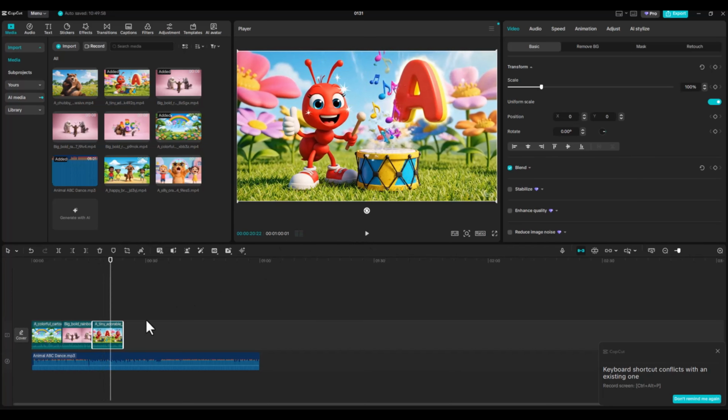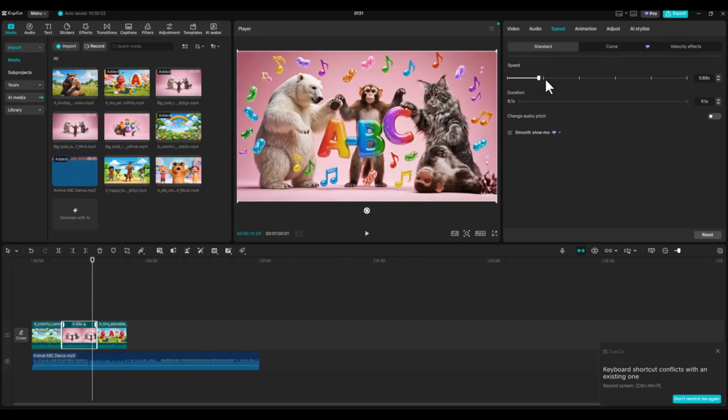To match the clips with the audio, go to the speed section and increase or decrease the speed until everything lines up perfectly.